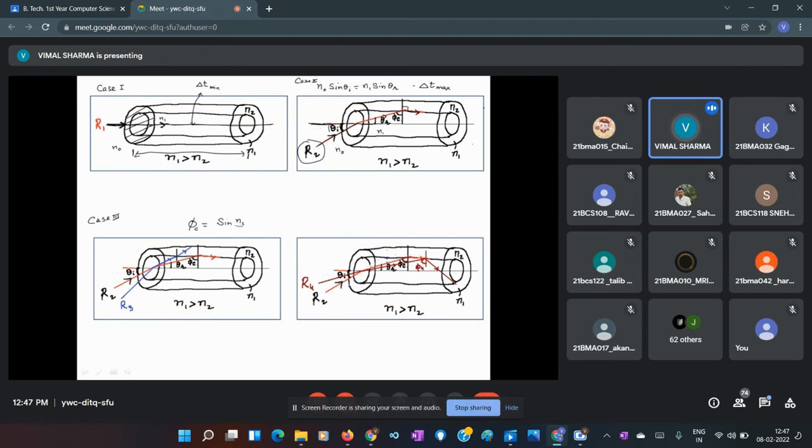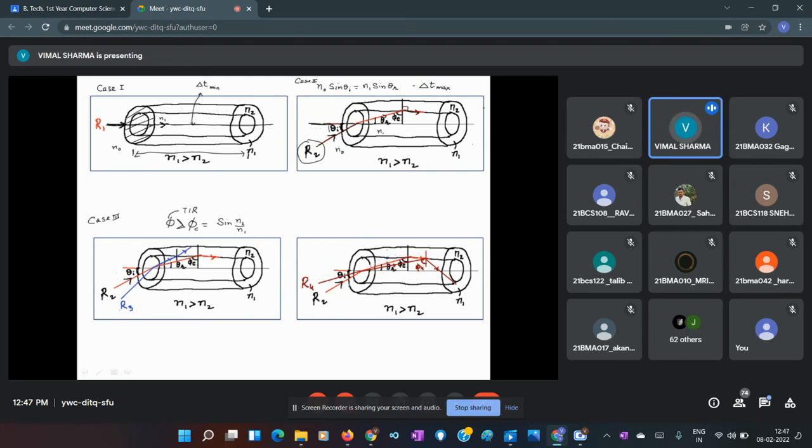This is N2 divided by N1. And for all other angles phi greater than this phi c, total internal reflection happens. So total internal reflection is observed for phi greater than phi c.